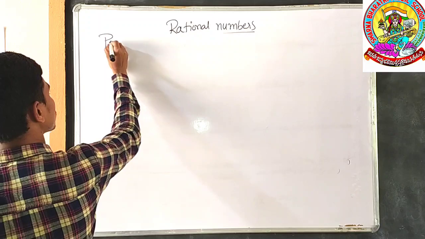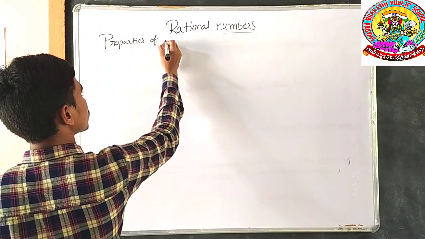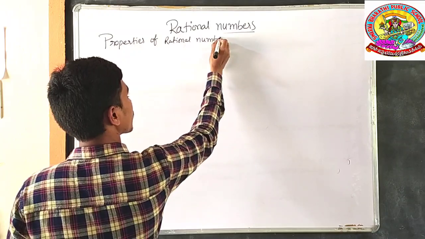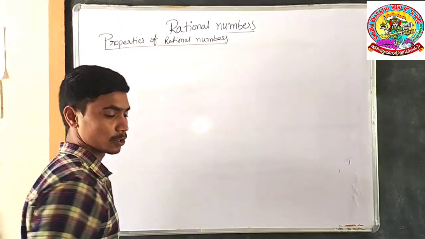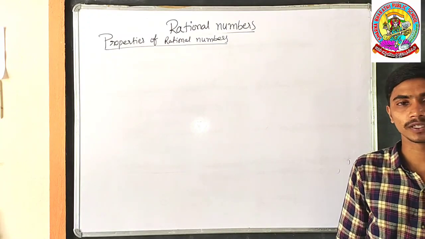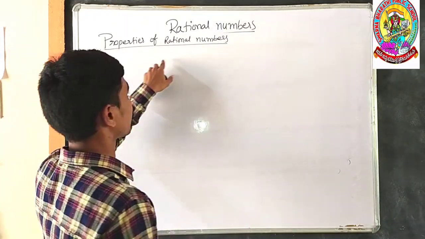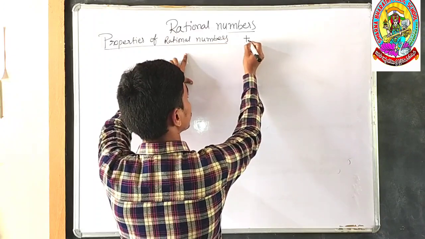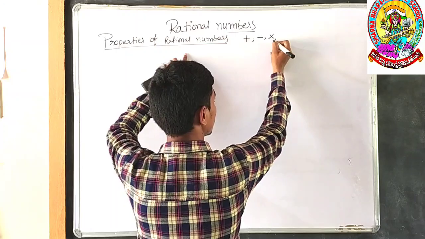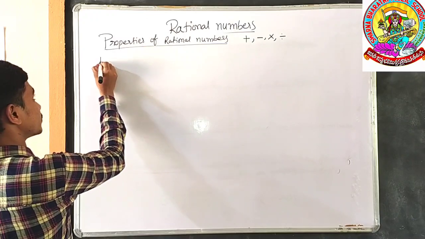Properties of rational numbers. In your previous classes, you have learned about the properties of natural numbers, properties of integers and properties of whole numbers. In this class, properties of rational numbers under the operation addition, under the operation subtraction, under the operation multiplication, under the operation division. The first property is closure property.